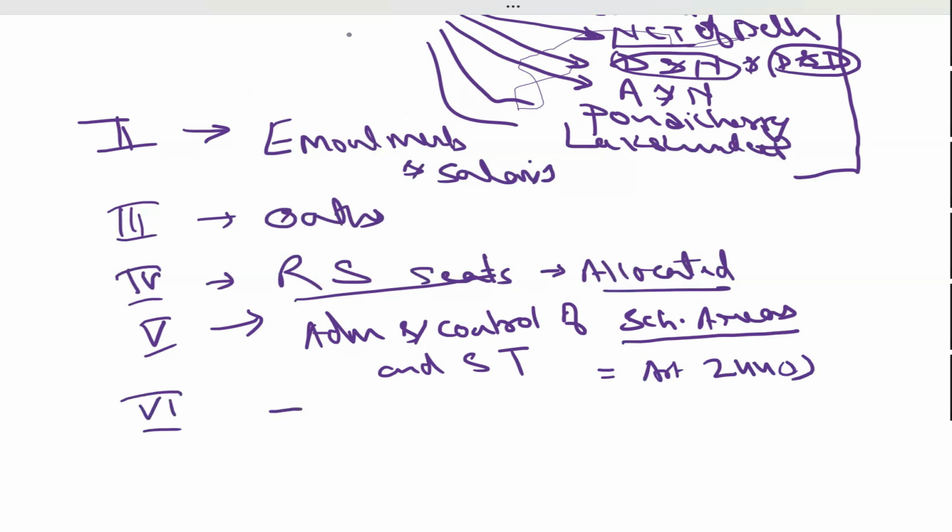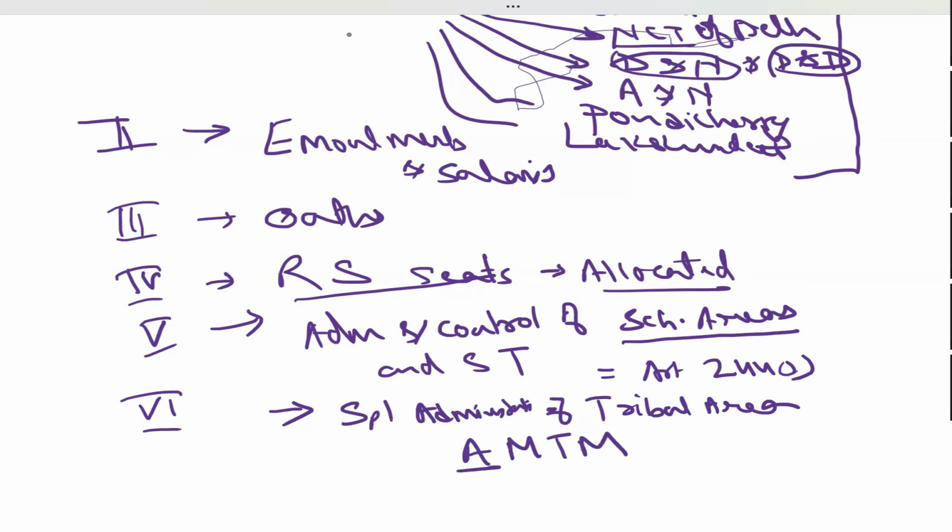Then comes Schedule 6. Northeast region. What is Schedule 6? Special administrative regions, administration of tribal areas in some states. What are those states?